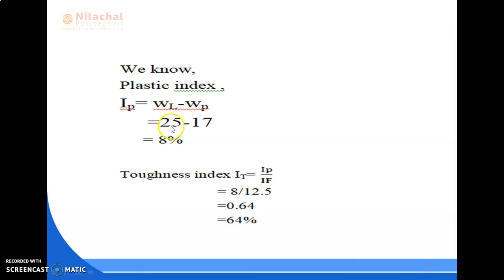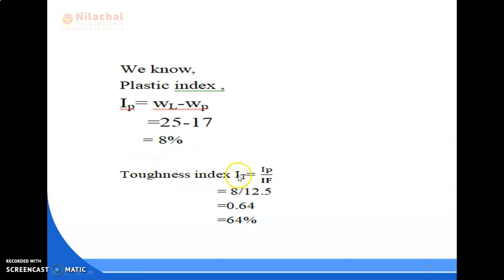As here I put the percentage directly, the answer is in percentage. If we put in decimal, then we get the answer in decimal, and after that we have to convert it into percentage. Our answer must be in percentage. So the choice is yours. If we put the values directly, the answer is in percentage like this. Otherwise, you have to choose the other option.